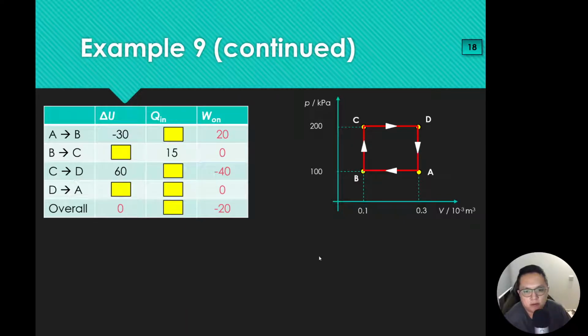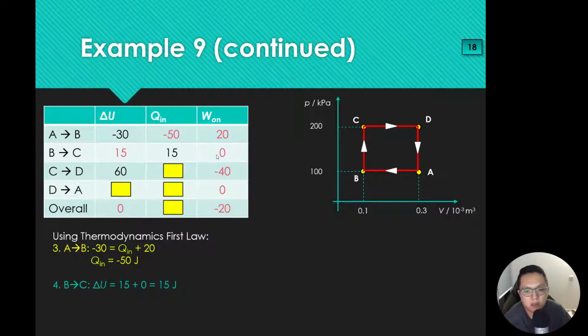Alright, so first things first, using the first law, I can fill up some of the values. For A to B, this is basically negative 50, because negative 50 plus 20 should give you negative 30. For B to C, I can also fill this up: 15 plus 0 should give me 15. Once you have this, you can also fill up this one as well. But let's see what I do next.